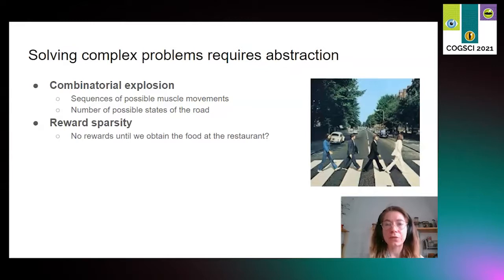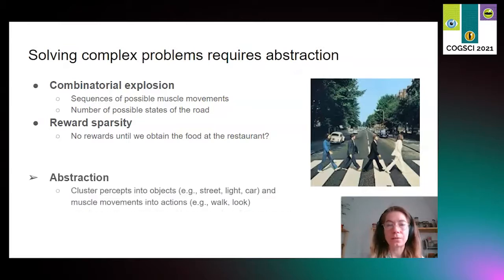Imagine that your teaching signal for learning how to cross the road is arriving on the other side without being hit by a car. This signal will only occur once you have successfully crossed the road, so it can't help you figure out how to cross it. The same problem arises in many situations, say learning how to play chess by winning a game, or learning how to cook by tasting the finished meal. It is obvious that we need other teaching signals to scaffold learning, and this is exactly what abstraction does.